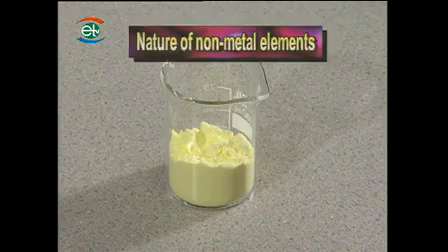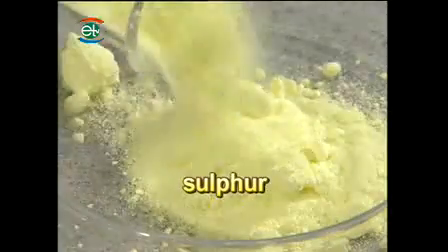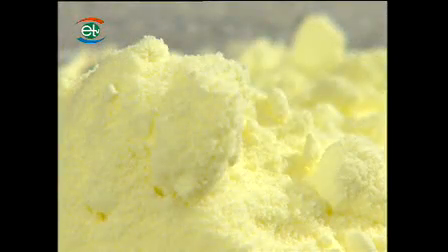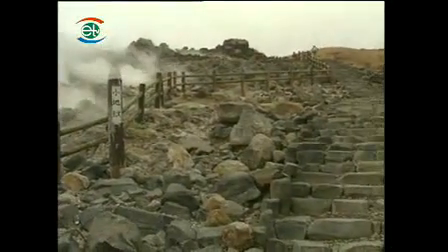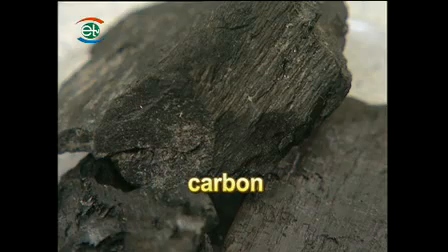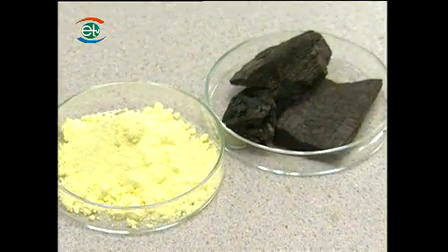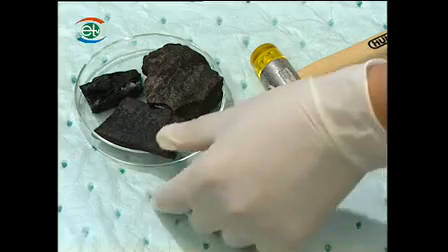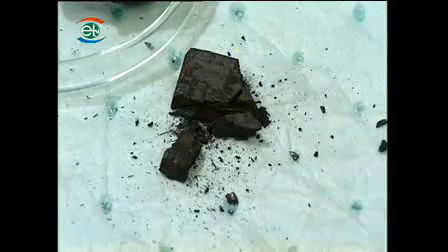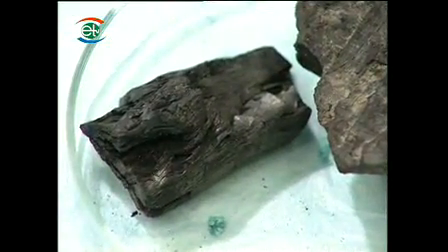How about non-metal elements? This is sulfur, a kind of non-metal element. Natural sulfur exists in hot springs around volcano regions. This is charcoal, made up of carbon, which is also a kind of non-metal element. Unlike metal elements, non-metals are matte on the surface and are usually crispy and easily broken. That is why, normally, no one would use non-metal elements to make jewelry or daily utensils.